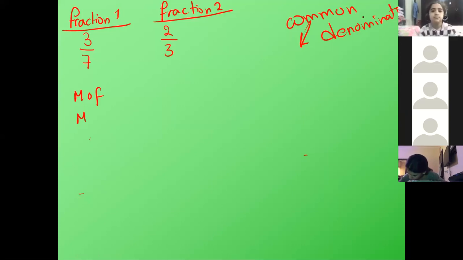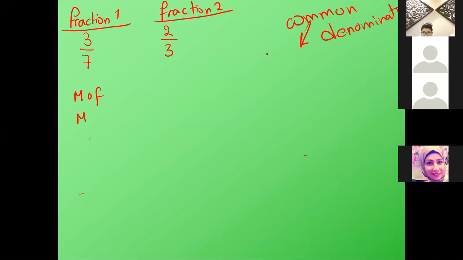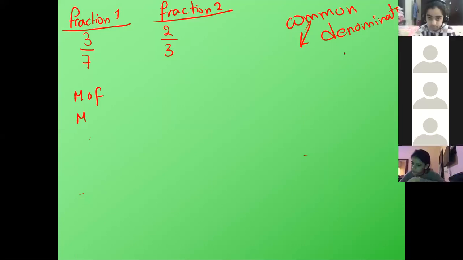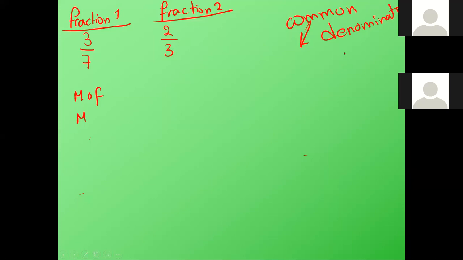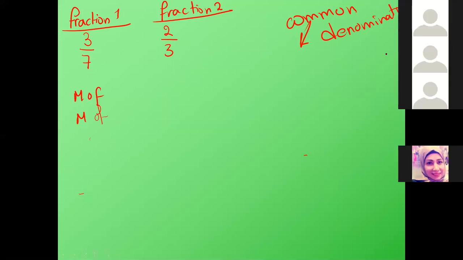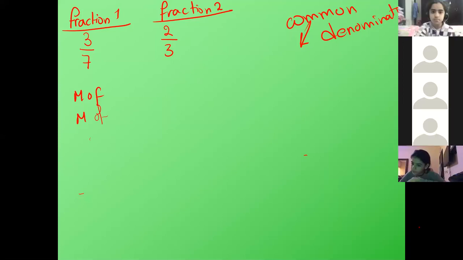We will find now the common denominator between 3 over 7 and 2 over 3. Batul Malik, how do we find the common denominator of these two fractions? Wait, give her time.